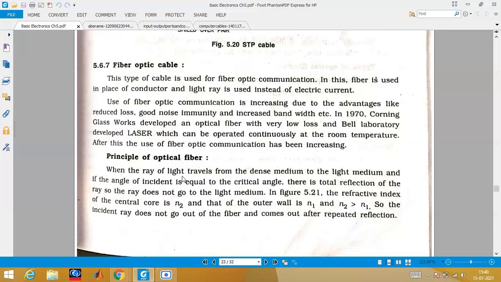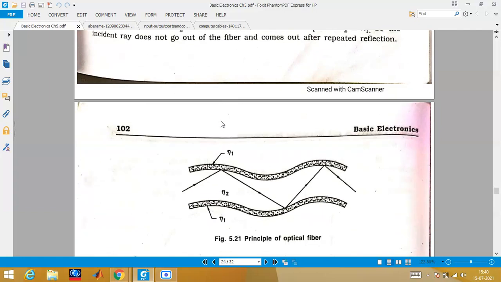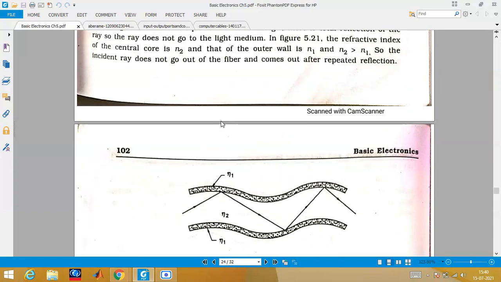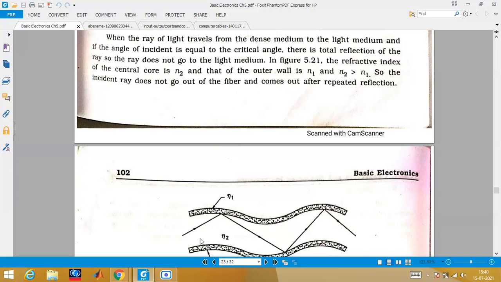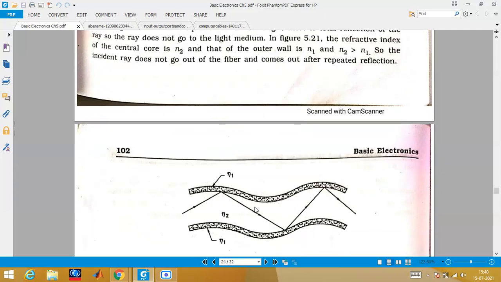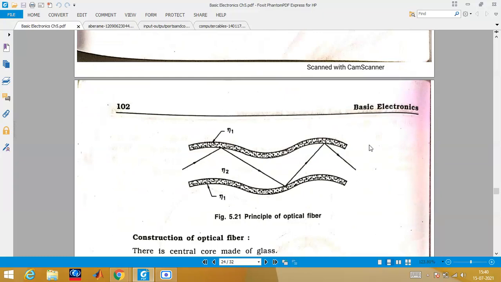Okay, now see, to explain this it's very simple. You should understand this principle of optical fiber. When the light ray travels from a dense medium to a lighter medium, whenever you make the light ray travel from a dense medium to a lighter medium, a critical angle will be formed, and because of which you will get total reflection of the ray, so that the light cannot go through the lighter medium. That means N2 will be greater than N1. Okay? So because of which there will be a repeated reflection.